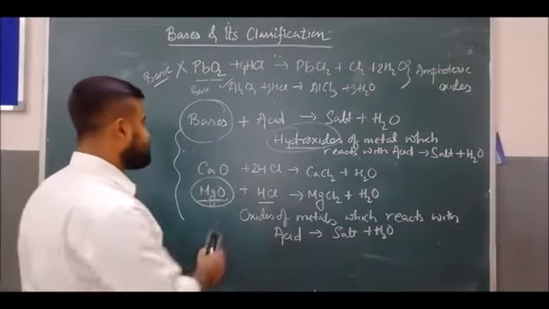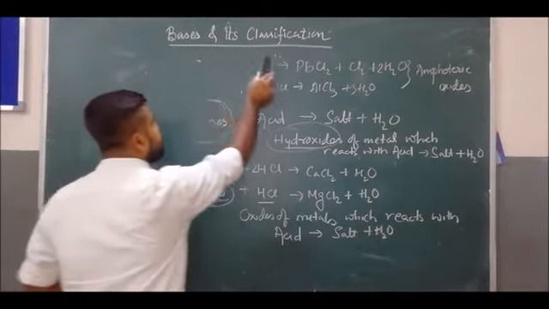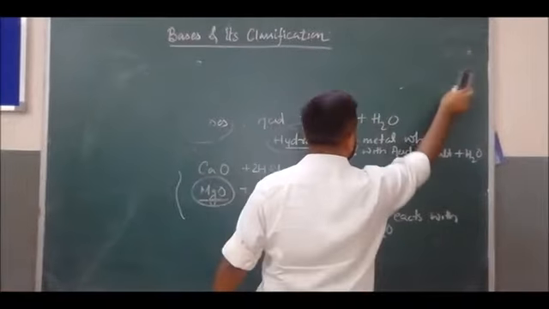Clear? Next we will go to the more scientific definition of bases.